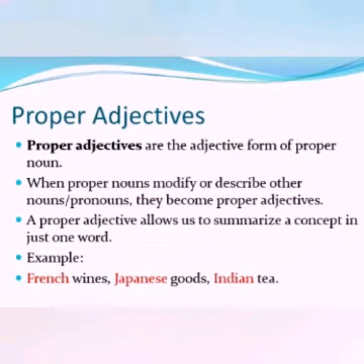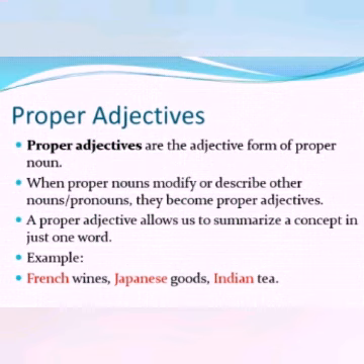The last one is proper adjectives. Okay. Now let us see what proper adjectives are. Proper adjectives are the adjective form of proper nouns. When proper nouns modify or describe other nouns or pronouns, they become proper adjectives. So proper adjectives allow us to summarize a concept in just one word.